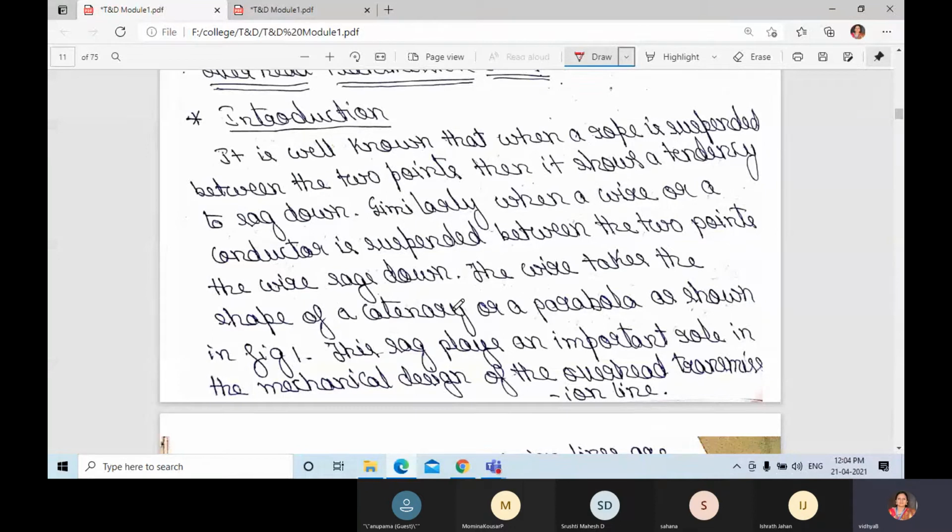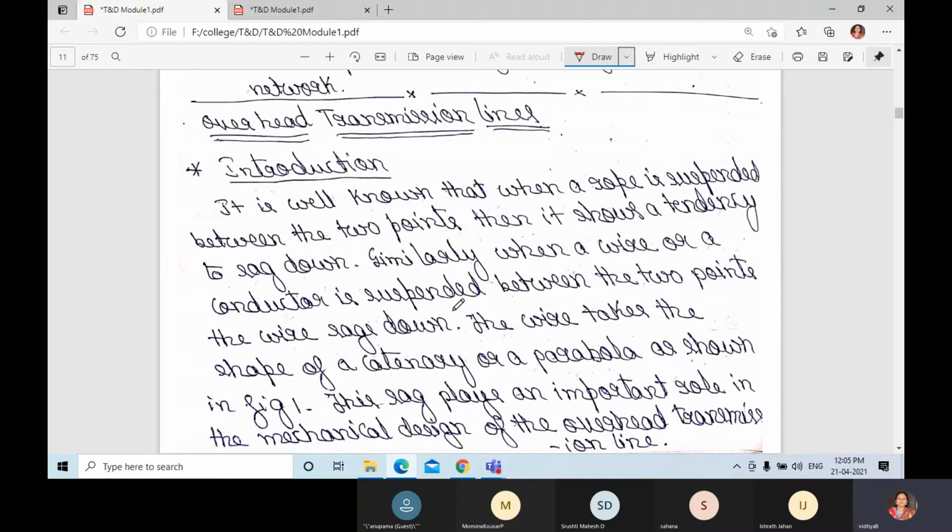Students, in the last class, we have discussed the introduction to power system. That is, power system includes generation, transmission, and distribution, and we have read about the line diagram of transmission and distribution system, and the advantages of high voltage transmission. Today we shall know about the overhead transmission lines.